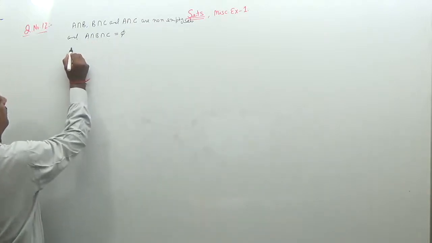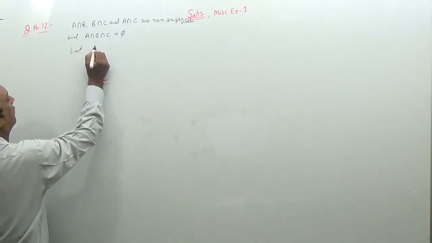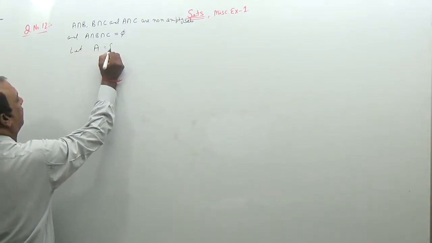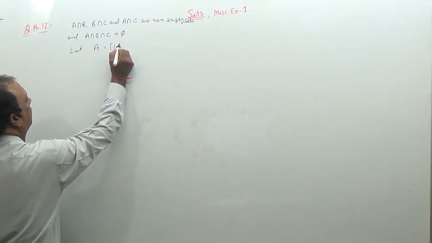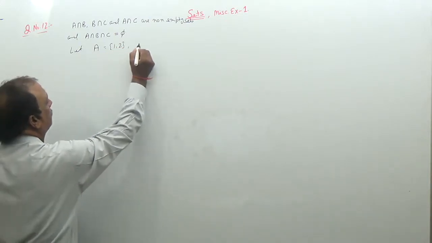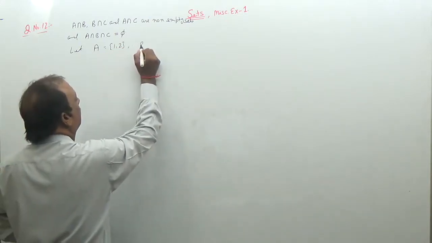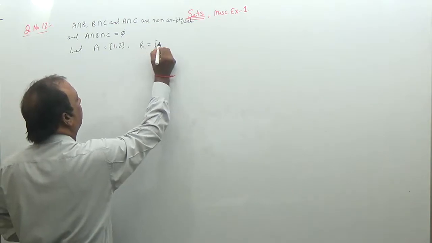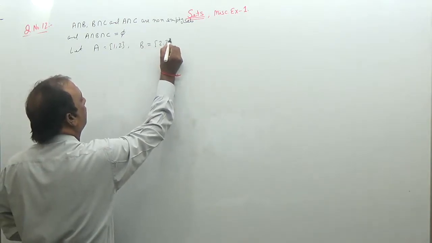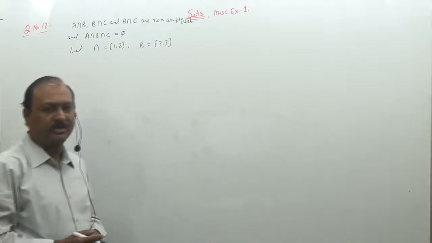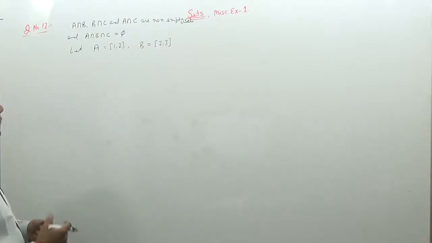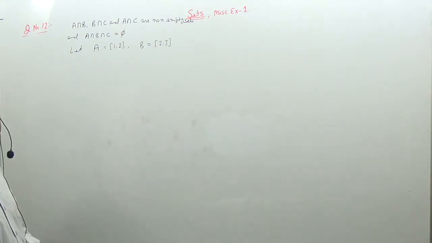So let set A be the set of elements 1 and 2. Set B is the set of elements 2 and 3. Because when we take A intersection B, this set will be non-empty because there is a common element 2.